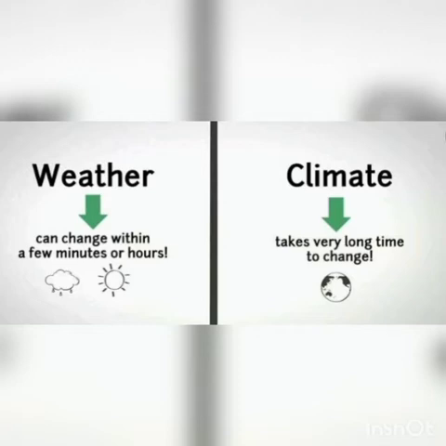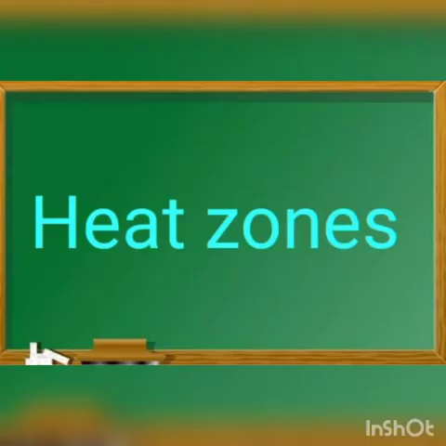Then we saw about three heat zones. What are they? Yes, torrid zone, temperate zone, and frigid zone. Torrid zone lies between the Tropic of Cancer and the Tropic of Capricorn. Then the temperate zone. How many temperate zones are there? Yes, there are two temperate zones. One is north temperate zone, another one is south temperate zone. Then we saw about frigid zone. So where are the frigid zones? Two frigid zones. One is in the north pole, another one is in the south pole.